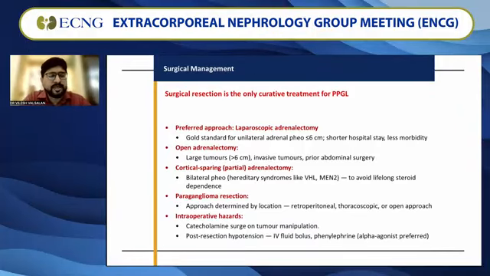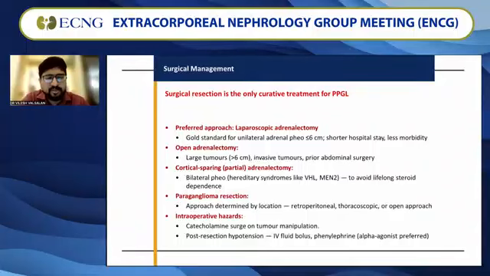Now coming to the surgical management. Once you have reached the point where pre-anesthesia treatment has been given and the patient is well managed, it is time to resect and give curative treatment for PPGL. So here the preferred approach, as I mentioned before, if the size is less than 6 centimeters, we should consider laparoscopic adrenalectomy if possible. It has a very short hospital stay and less morbidity. That is the gold standard for unilateral adrenal pheochromocytoma.